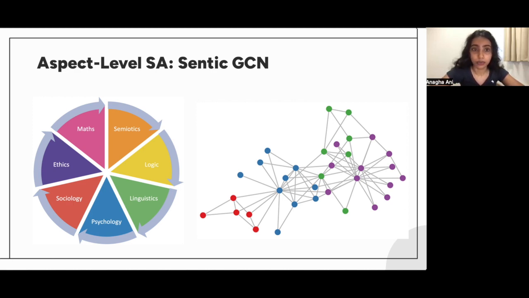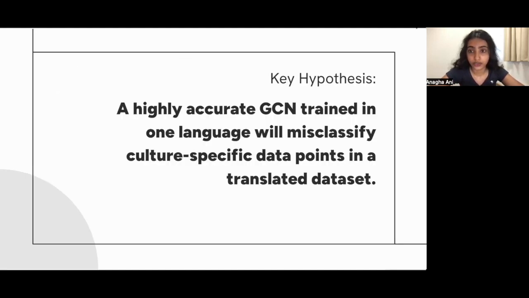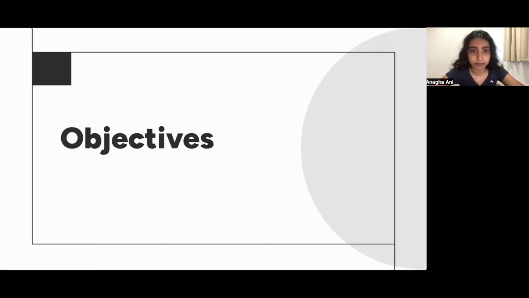This feature of incorporation of language-specific common sense knowledge in the Sentic GCN model motivates the reasoning behind the hypothesis of this project. The key hypothesis being that an instance of the Sentic GCN trained on one language is able to model the syntactic and common sense knowledge specific to that language. As a result, when classifying a new dataset that is translated into this language, it will misclassify those data points that are heavily informed by the culture specific to the speakers of the source language of the new dataset.